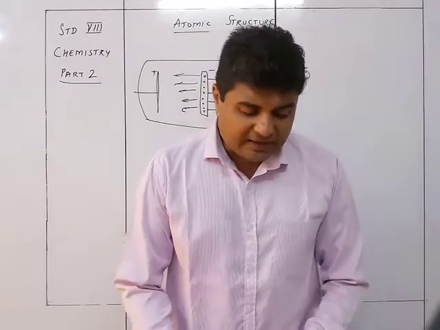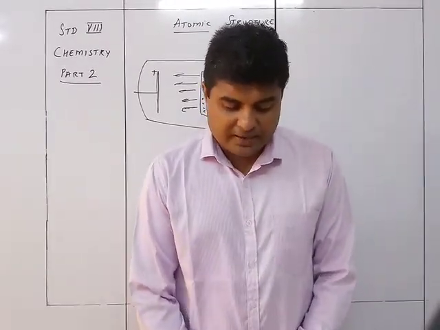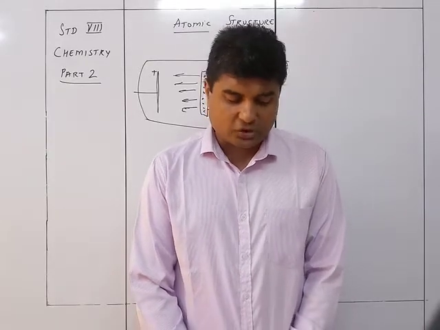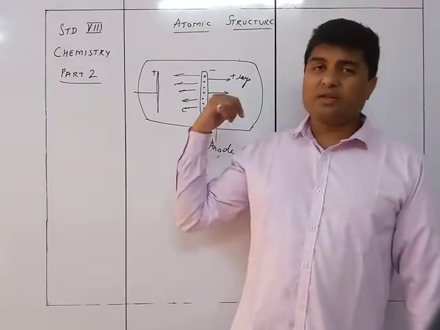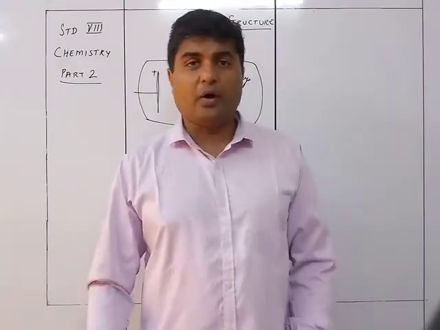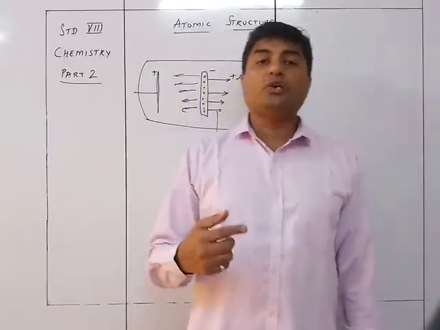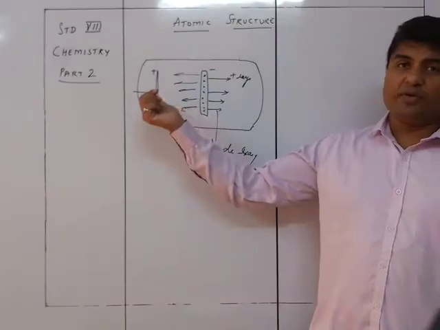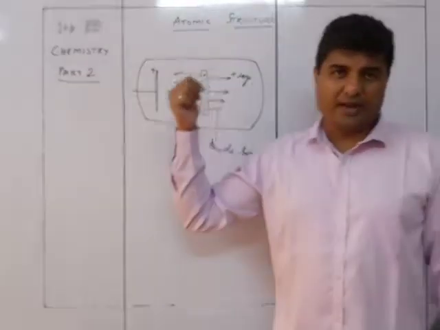The positive rays were affected by electric and magnetic fields, but in a direction opposite to that of the cathode ray. So here also this particular thing was affected by the positive and negative plates of a magnetic field, but in a direction opposite to what the cathode rays would give you. If the cathode rays are moving towards the positive terminal, these will move towards the negative terminal.